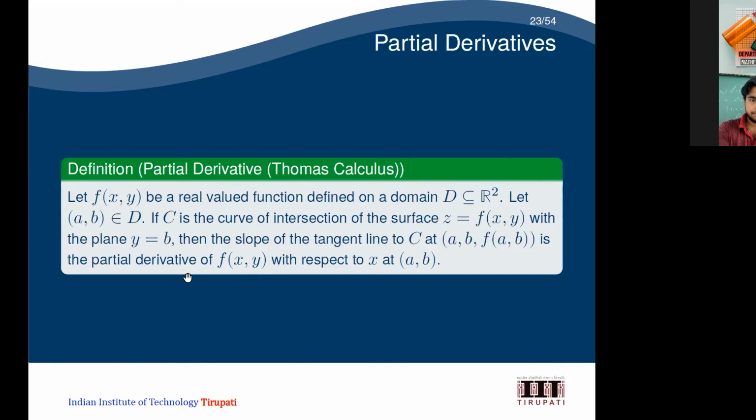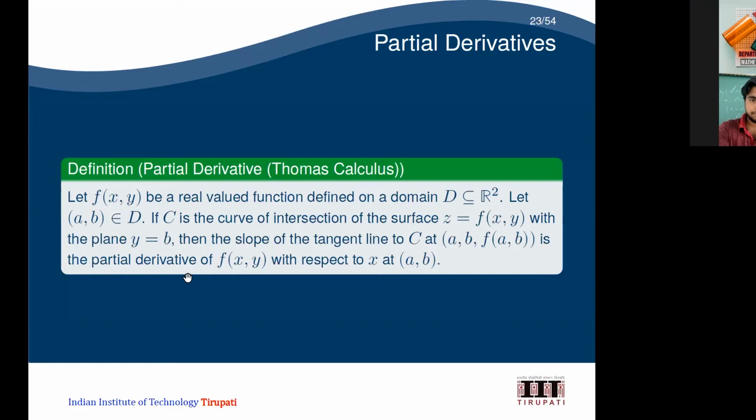Now we are going to define the partial derivative. So instead of a curve, I will get a surface here. There will be three axes, x, y, z. Now I am going to cut the surface with a plane. For example, I want to fix y equal to b. So I am taking the plane y equal to b, and I am just cutting it.